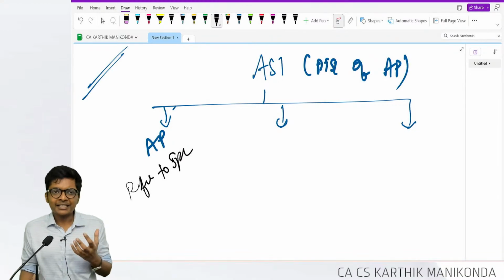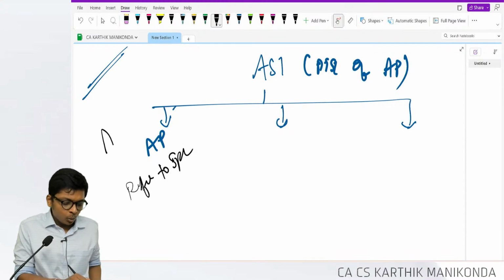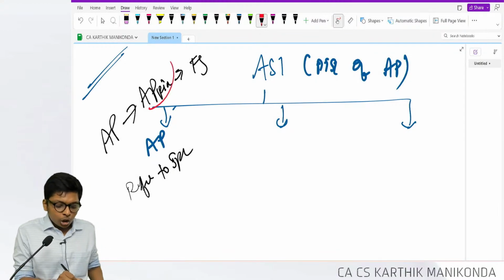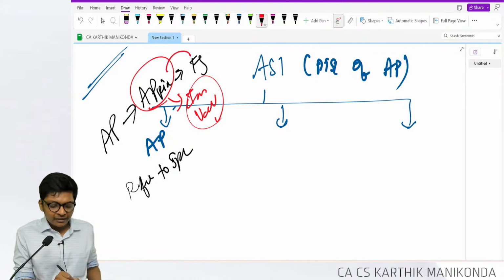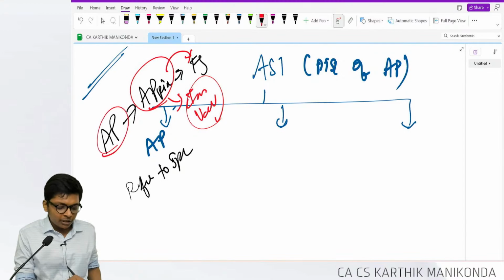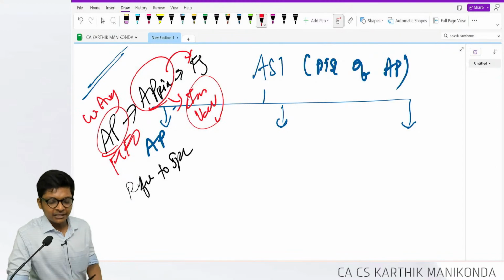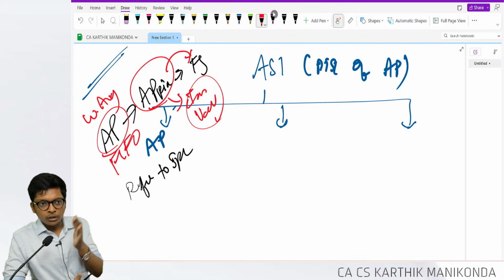In other words, what accounting policy is used for an accounting principle in preparation of FS? For example, the accounting principle is inventory valuation. I have to do inventory valuation in FS. For this, what accounting policy am I using? FIFO or weighted average. So to summarize the definition, accounting policy FIFO or weighted average is used for the accounting principle of inventory valuation for FS.